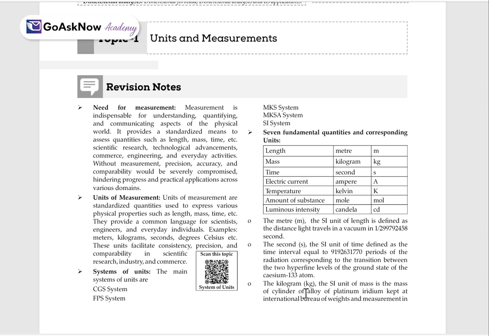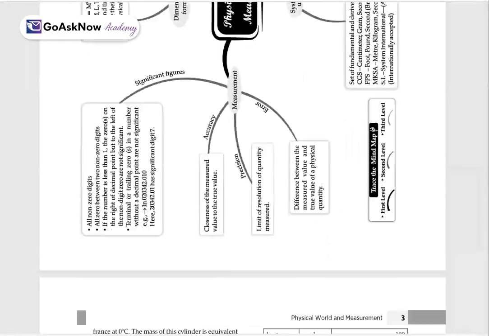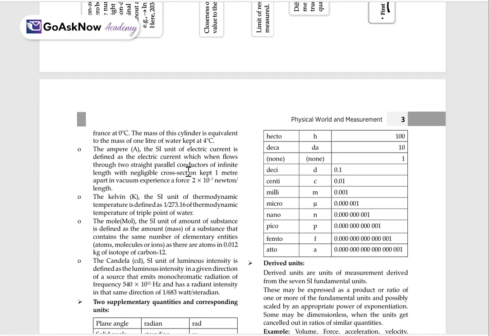Also, the kilogram, kg, is the SI unit of mass. It is the mass of the cylinder of platinum-iridium alloy kept at the International Bureau of Weights and Measures in France at 0 degrees Celsius.